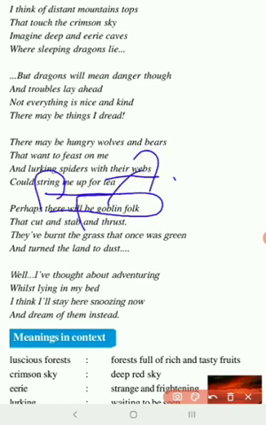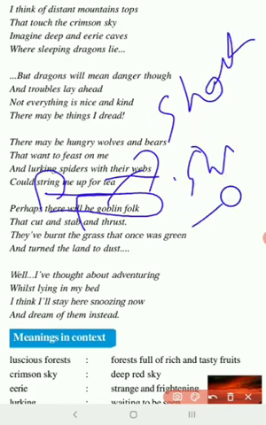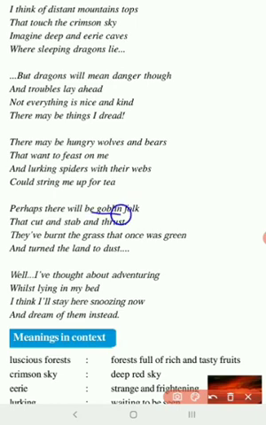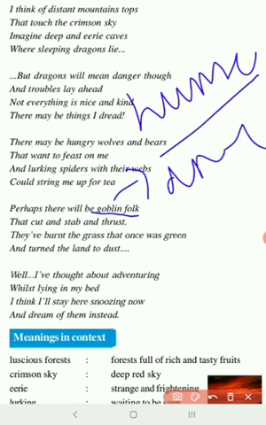Perhaps there will be goblin folk. What's a goblin? Goblin means a strange, short, and strange creature. They are half human and half animal. They are very strange people, very short, very ugly. They may have very sharp teeth. They always like to kill and eat human beings. We don't know whether they exist or not, but usually in adventurous stories or movies, you will come across this goblin folk, meaning people.